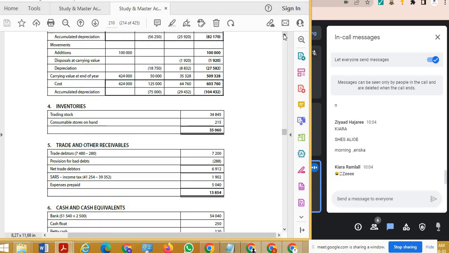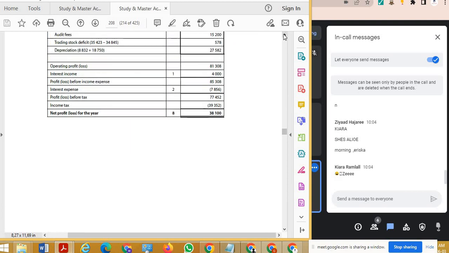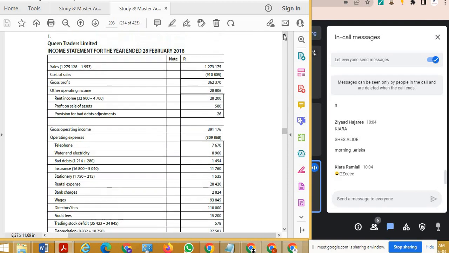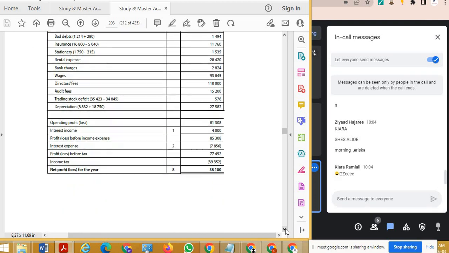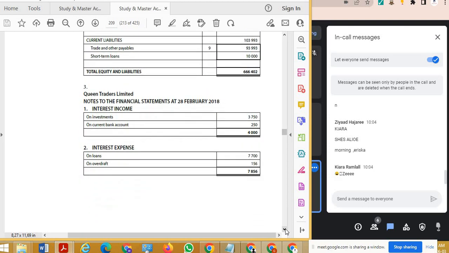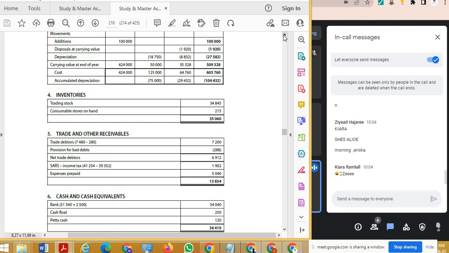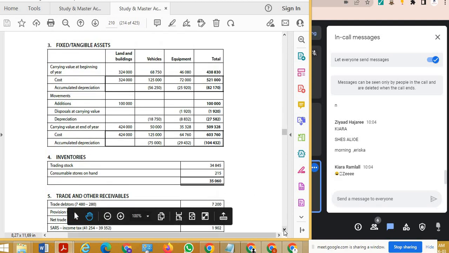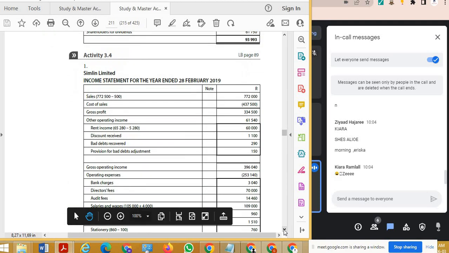But let me just quickly go through this so it's on the recording and then I'll let you guys go. I'll be waiting for questions on this activity. Don't forget to ask. Just so you can see everything. There was an asset disposal as well with a profit. But yeah, it's a very long question.